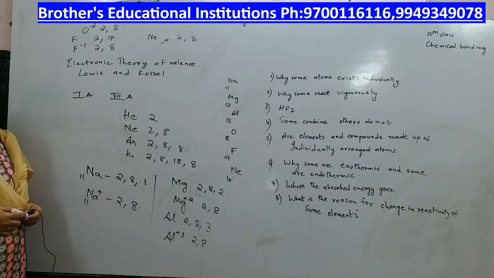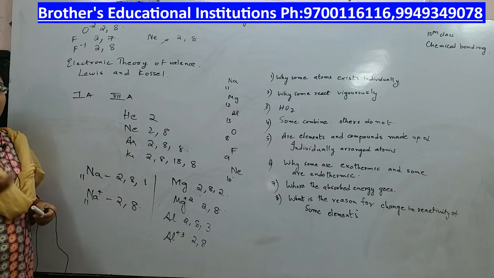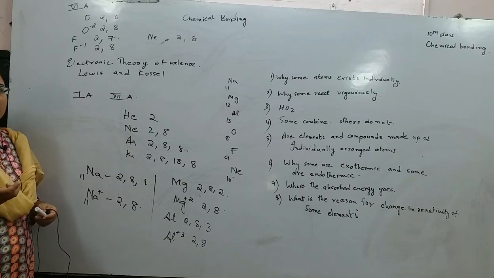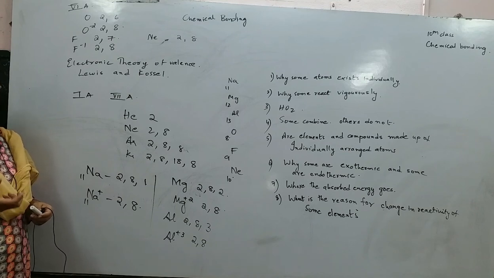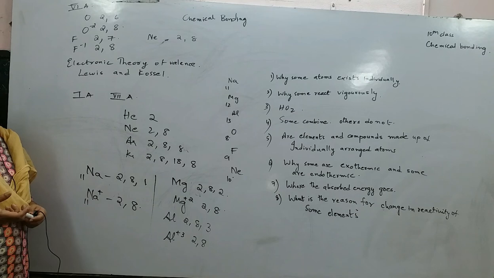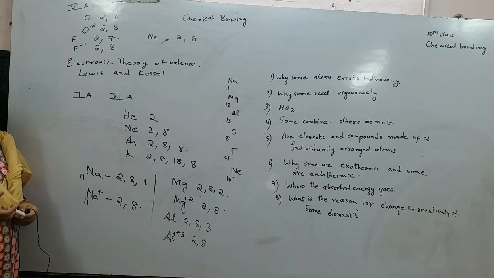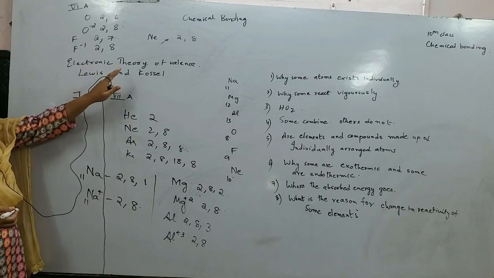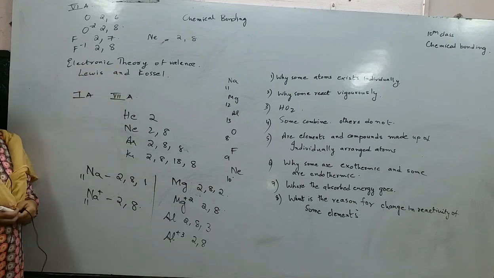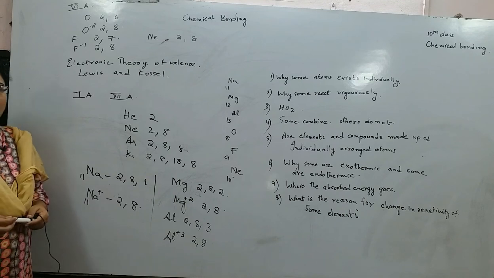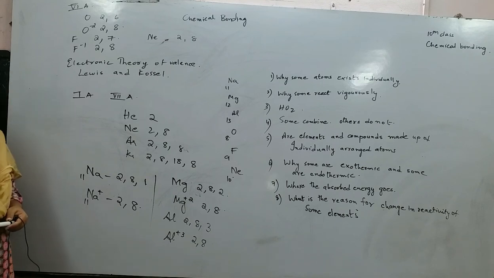Now, what is the octet rule? Atoms of various elements react with other atoms to get the octet configuration, that is having 8 electrons in the outermost shell. That is what is called the octet rule. The electronic theory of valence by Lewis and Kossel is based on the octet rule. Now, this octet rule is just a rule, it is not a law. There are some exceptions to this octet rule. Let us discuss it in the next class.